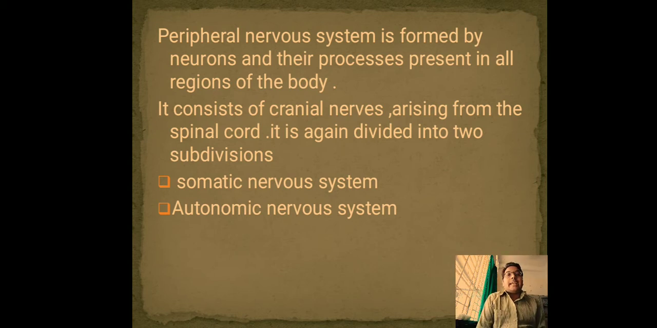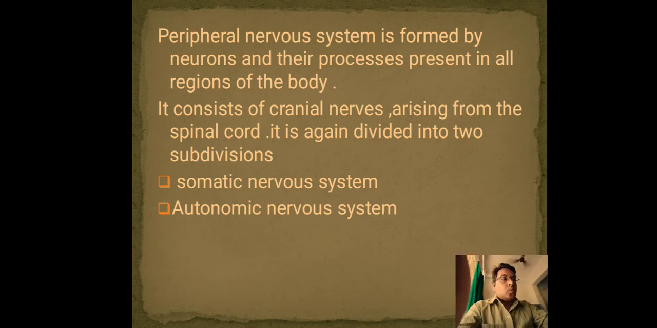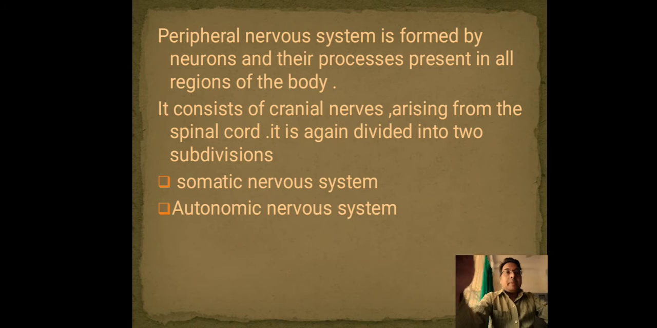Now comes the second part of the nervous system, which is the peripheral nervous system. The nervous system includes two parts: central nervous system and peripheral nervous system. We have studied that the central nervous system includes brain and spinal cord, whereas now we are studying the peripheral nervous system.